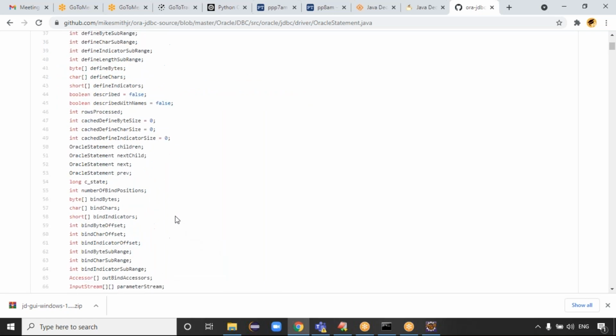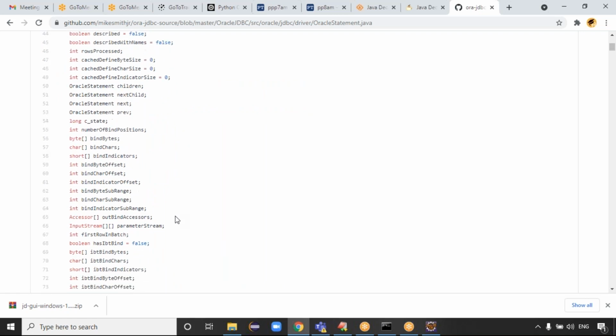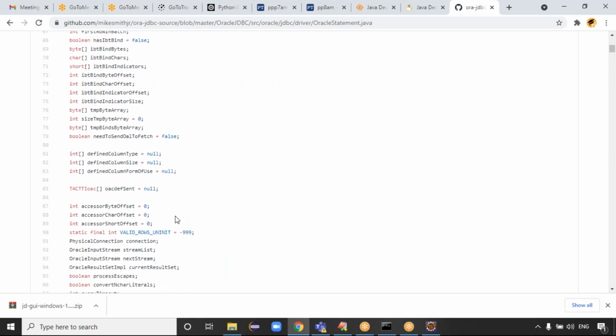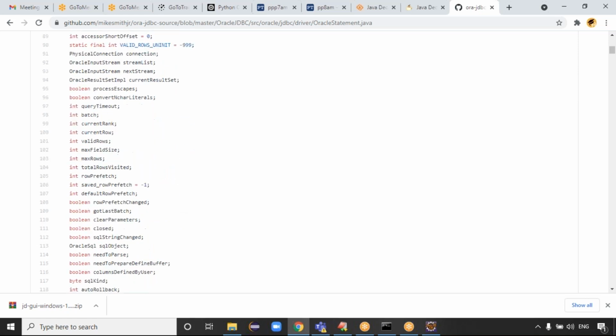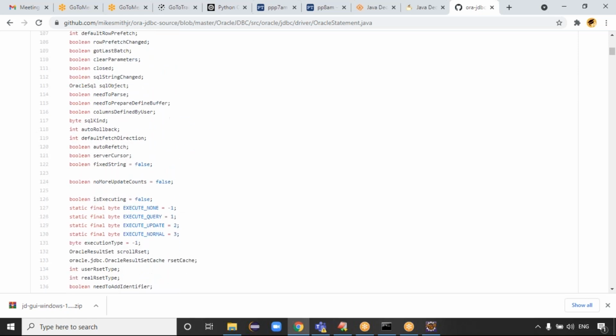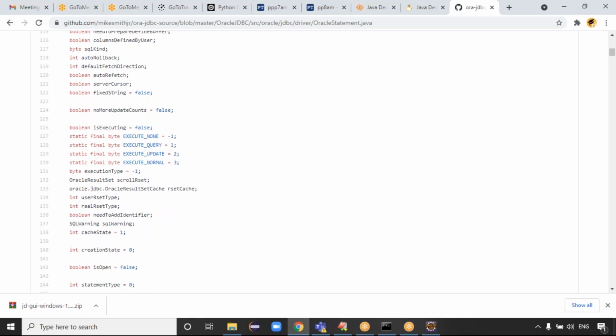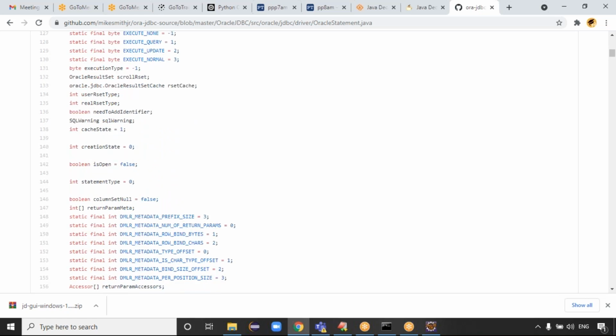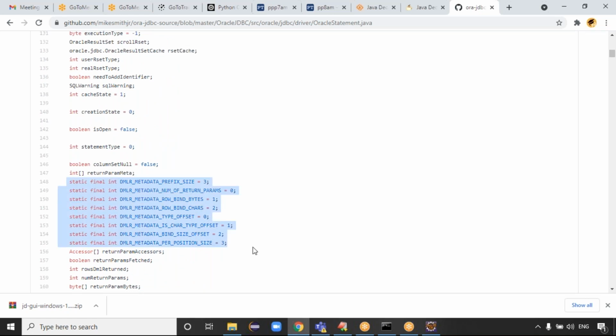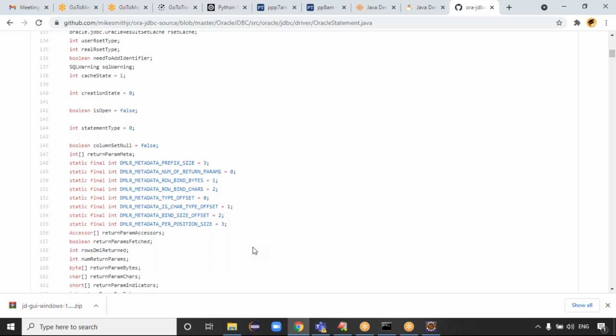Exactly. Even in a Spring class, how many variables are declared? A number of variables, right? Boolean data, public static final constants. Execute, execute update, execute normal, again all are public static final constants, right? All this code is from JDK 1.0, guys. 1.0 means the 1990s, but JDK 1.5 was released almost in 2005.